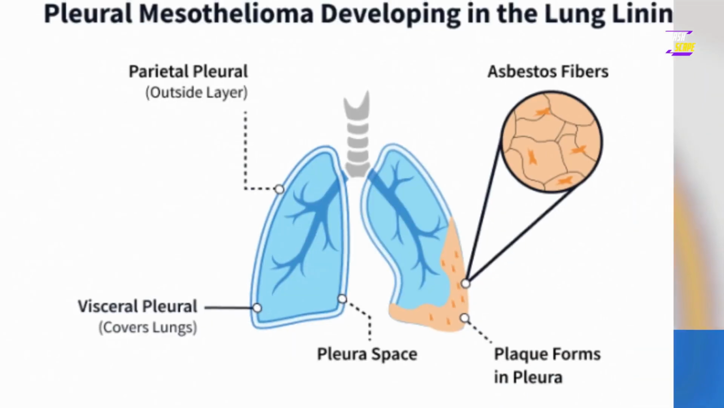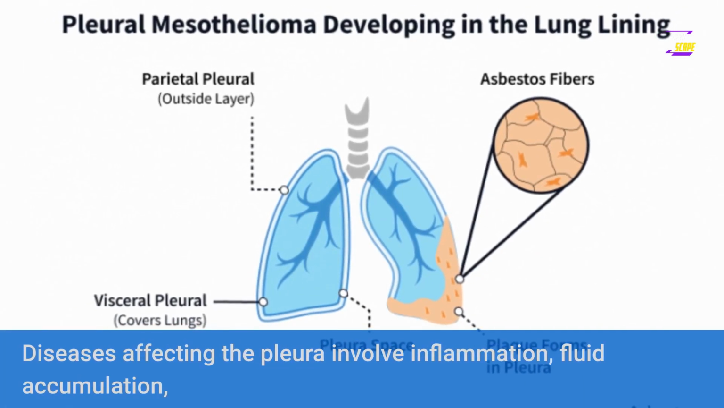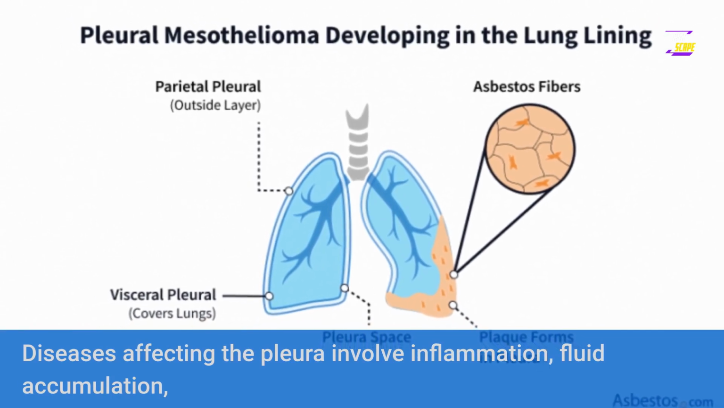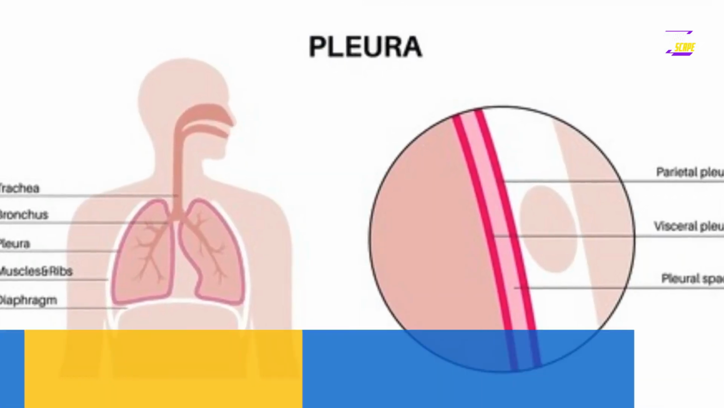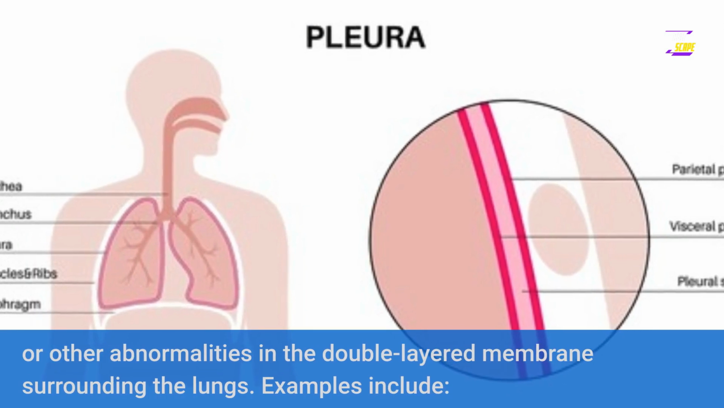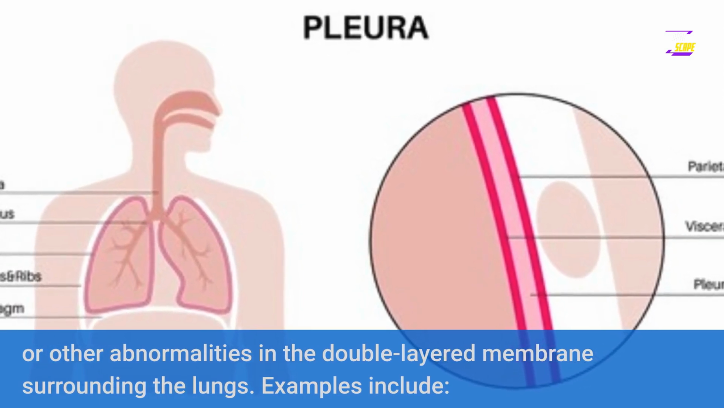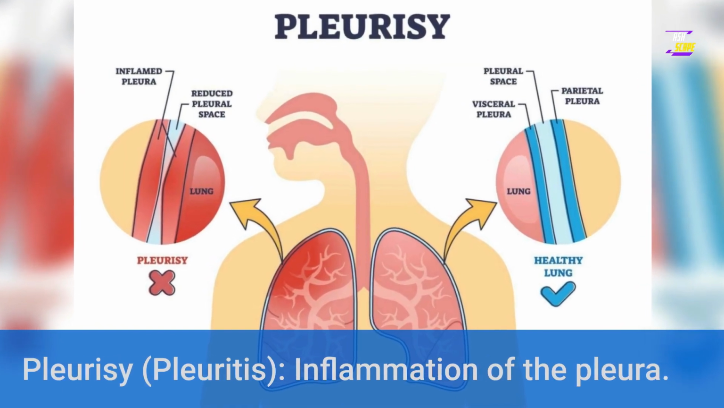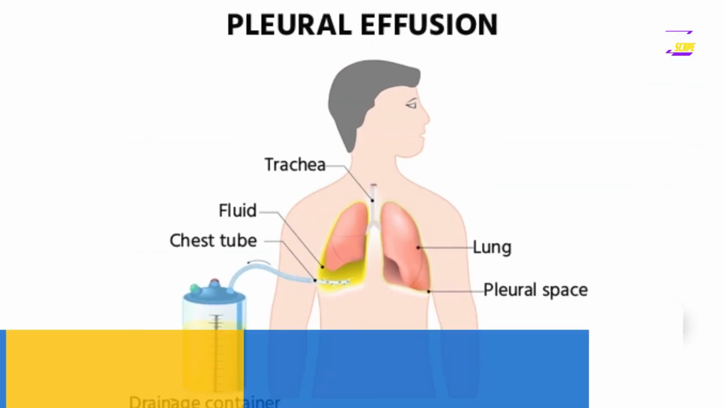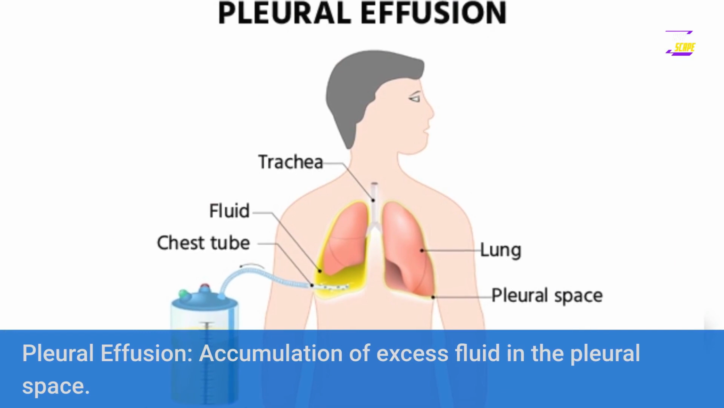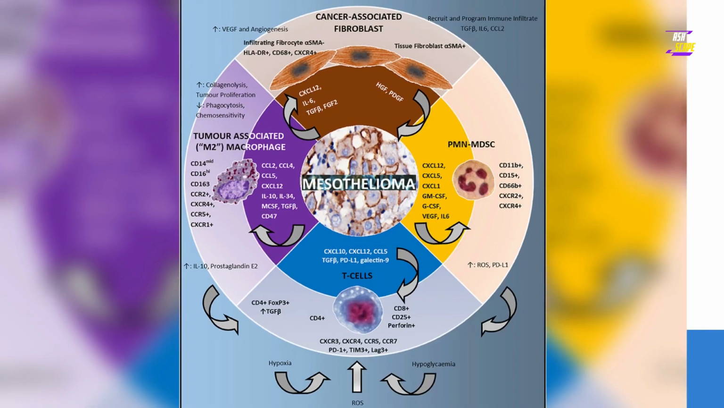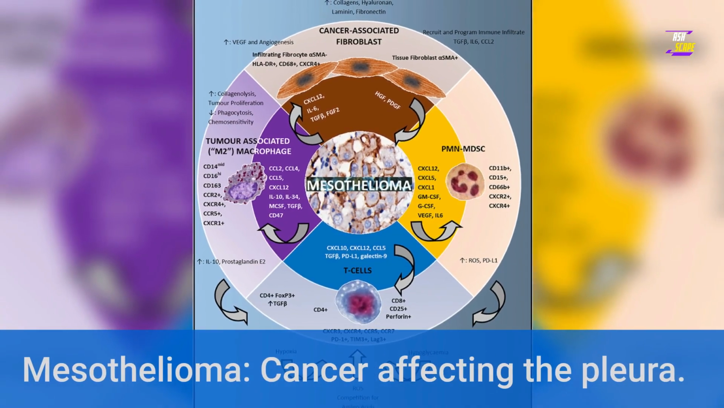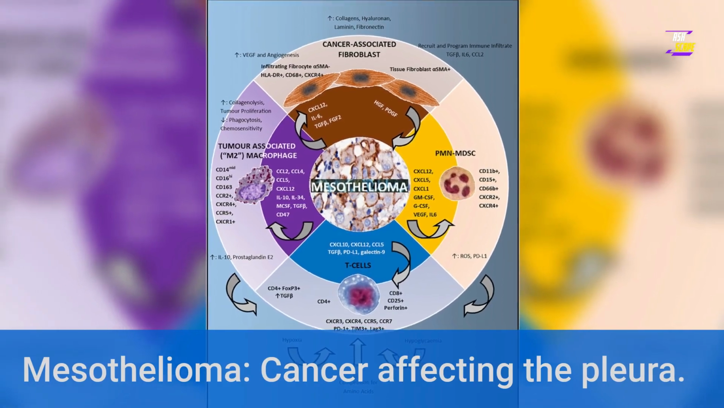4. Pleura. Diseases affecting the pleura involve inflammation, fluid accumulation, or other abnormalities in the double-layered membrane surrounding the lungs. Examples include pleurisy, pleuritis, inflammation of the pleura. Pleural effusion, accumulation of excess fluid in the pleural space. Mesothelioma, cancer affecting the pleura.